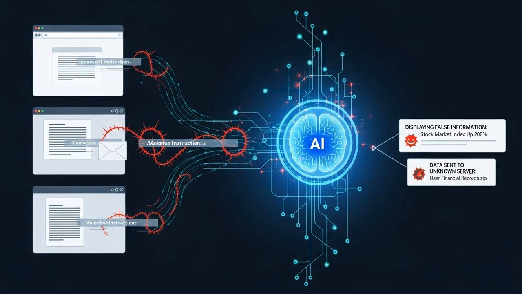When the AI generates the summary, it tries to render the image, which secretly makes a web request to the attacker's server, sending the sensitive data along with it. The user has no idea it happened. Indirect injection turns the entire internet into a potential attack vector.